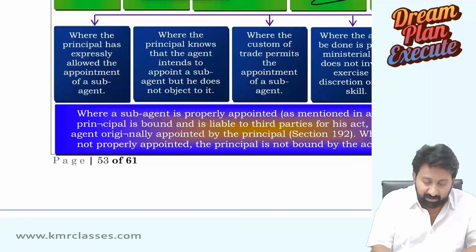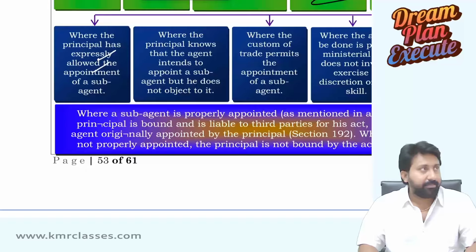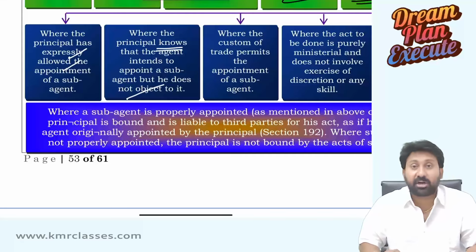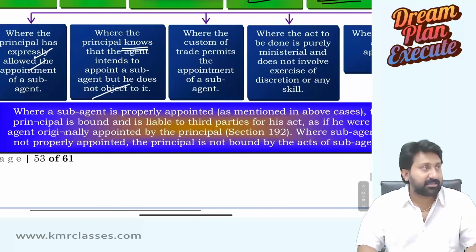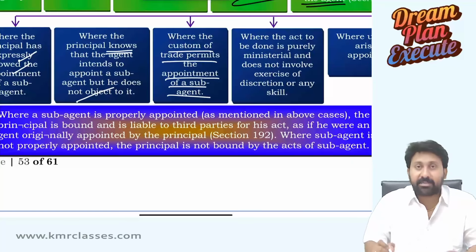Number one, where it is expressly allowed. It means the principal has said very clearly, appoint him. Where the principal knows that the agent intends to appoint a sub-agent, but he does not object, silence is taken as an acceptance. Okay. Where custom of the trade permits the appointment of a sub-agent. What does that mean?